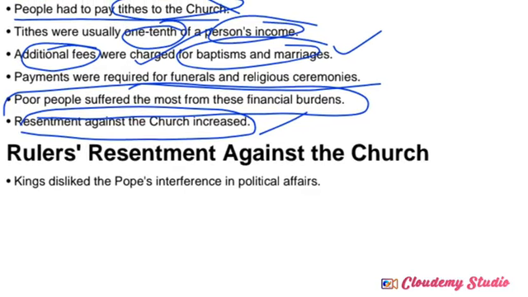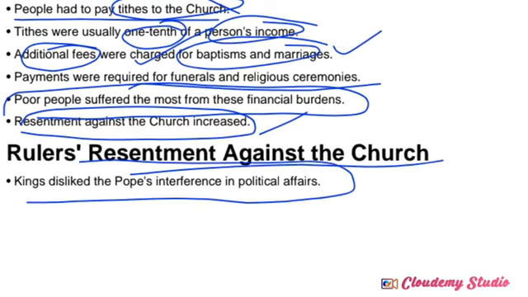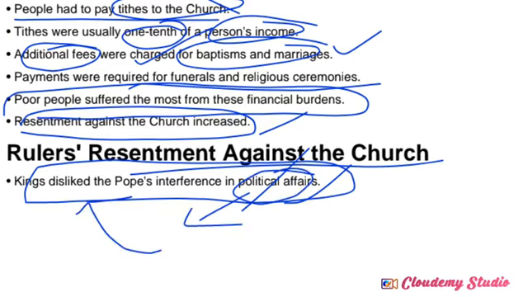Rulers' resentment. So what about the rulers' resentment against the church authorities? The king disliked the Pope's interference in political affairs. Earlier, the Pope and church authorities were reserved for religious matters, right? Later they started to interfere in political affairs. Political systems were completely reserved for kings and their dynasties. So here also they were interfering, and kings started to dislike the popes and the church authorities. That's why the rulers resented the church authority. Even kings started to raise their voice against the church authorities at that time.